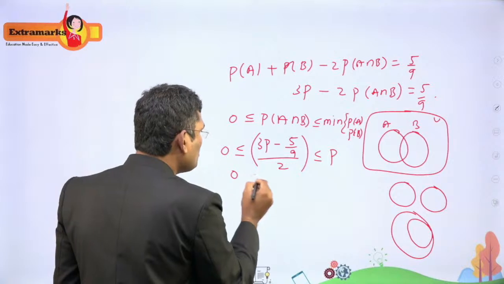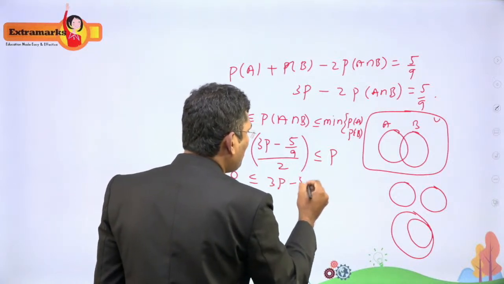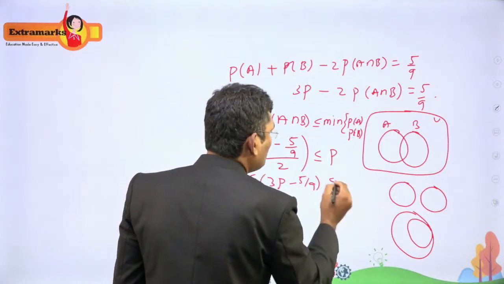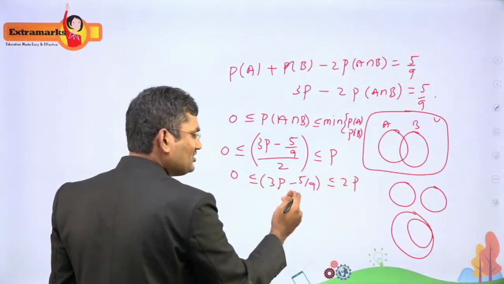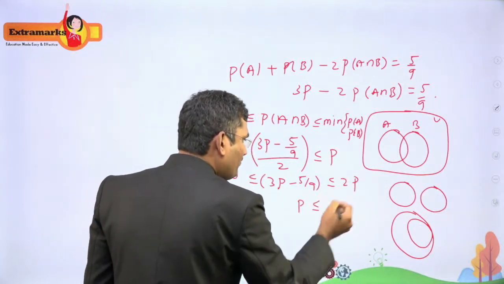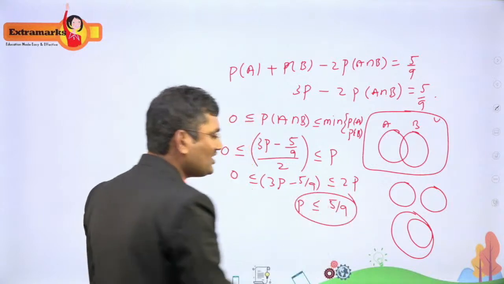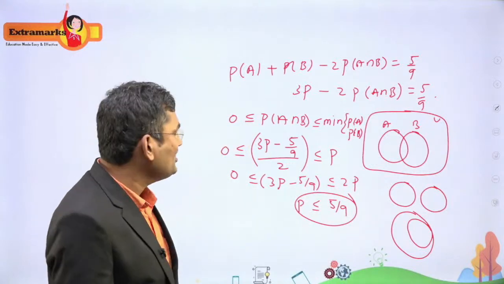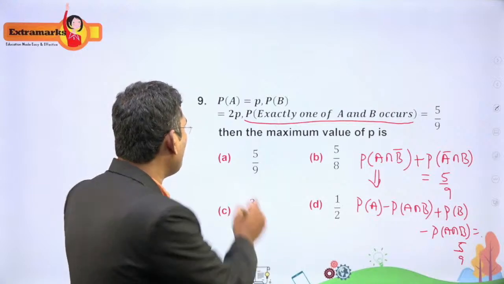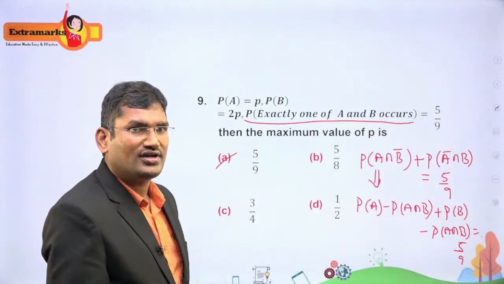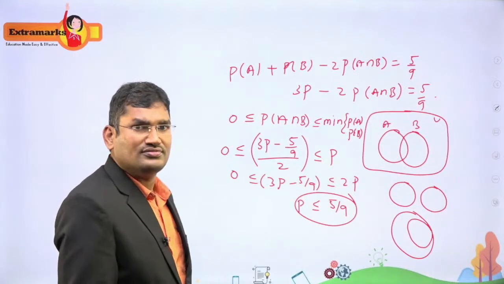So this is 0, and this is 3P minus 5 by 9 less than or equal to 2P. So 2P is shifted to this side, and 5 by 9 shifted to this side. You will get P less than or equal to 5 by 9. The maximum value is 5 by 9, which is the right answer for this question. Right? Now I'll see the next one.